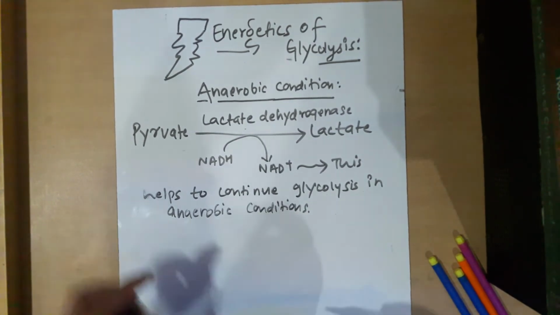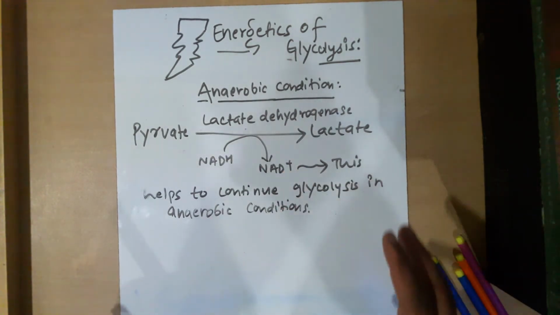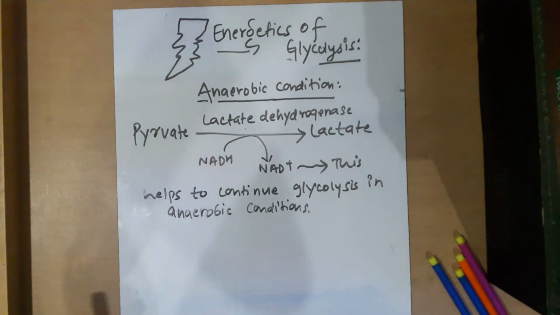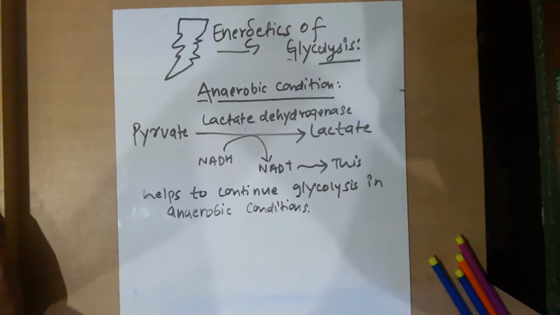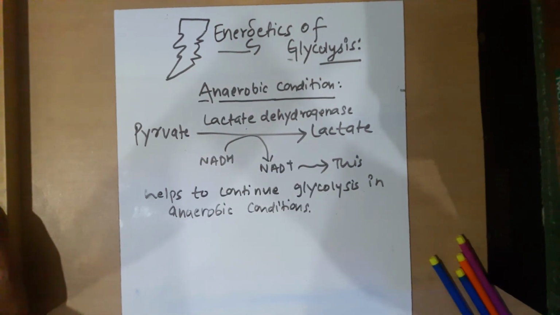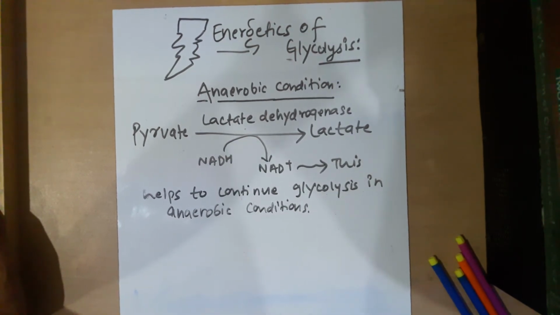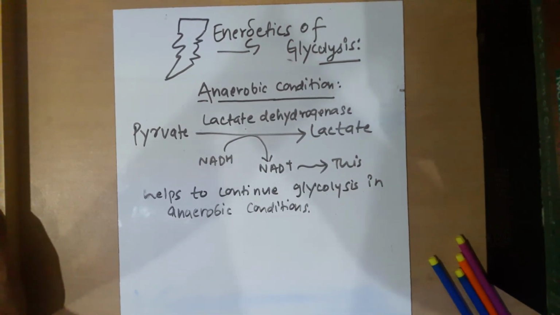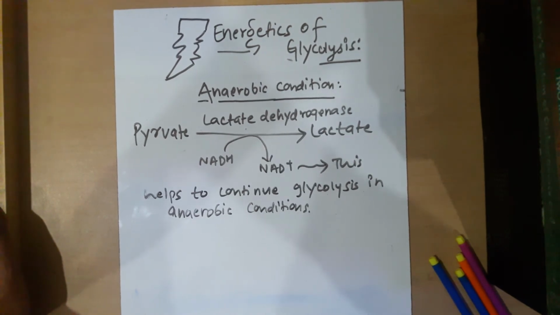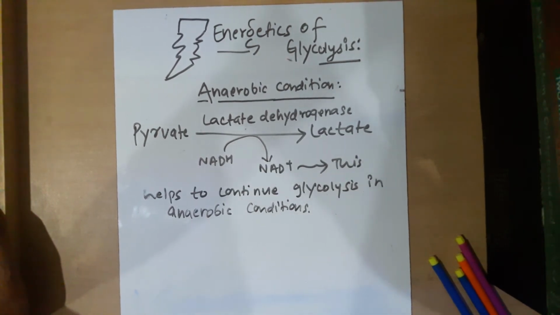So where do we use this NAD? When glycerol 3-phosphate is converted into 1,3-bisphosphoglycerate with the help of the enzyme glycerol 3-phosphate dehydrogenase, we use NAD and NADH is produced. Yes or no? 2 NADH is produced.